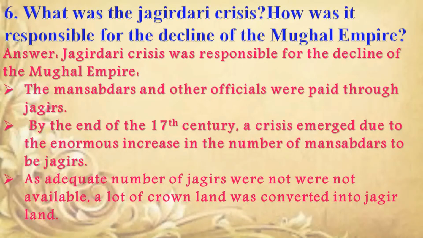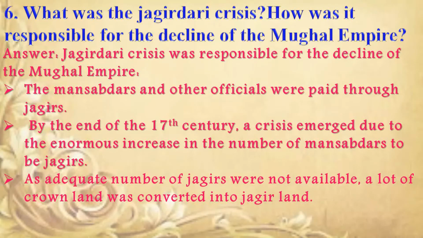By the end of the 17th century, a crisis emerged due to the enormous increase in the number of Mansabdars to be given jagirs, as an adequate number of jagirs were not available. A lot of crown land was converted into jagir land.